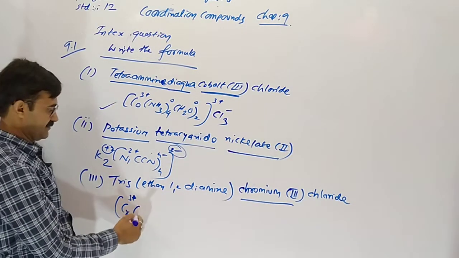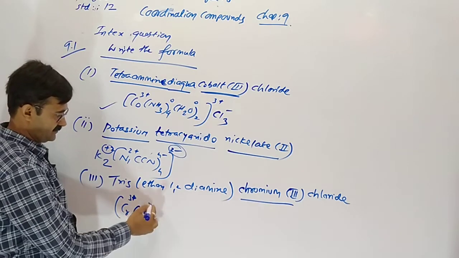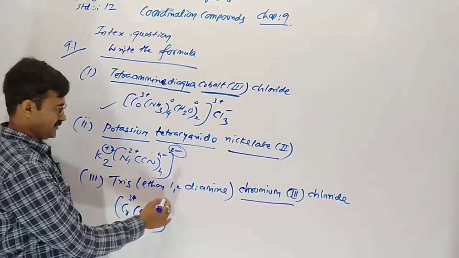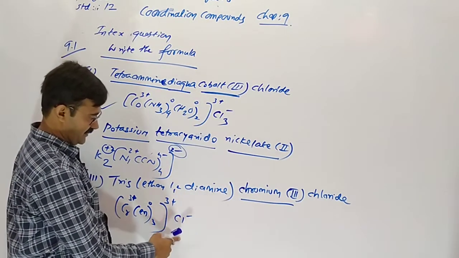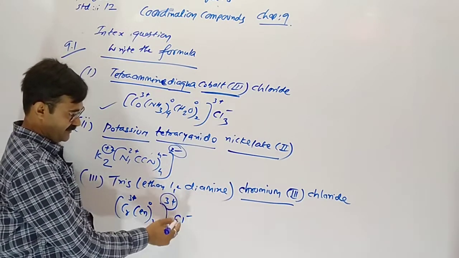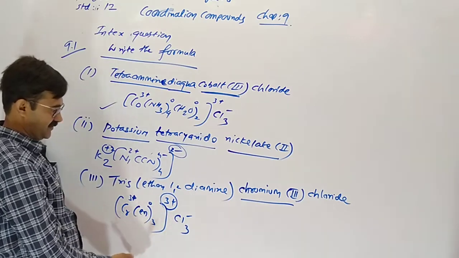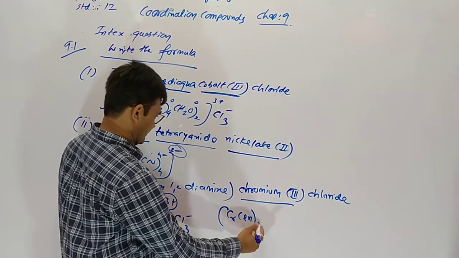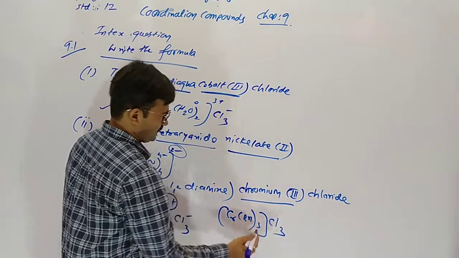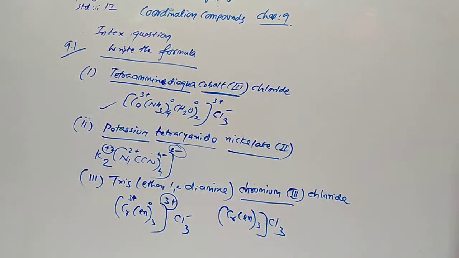Tris means 3 times en. The charge is 0, so here it will be +3. And the counter ion chloride comes here, a negative ion. For balancing +3 we need -3, so 3 times chlorine. This is rough work. Here is the actual formula: [Cr(en)3]Cl3.